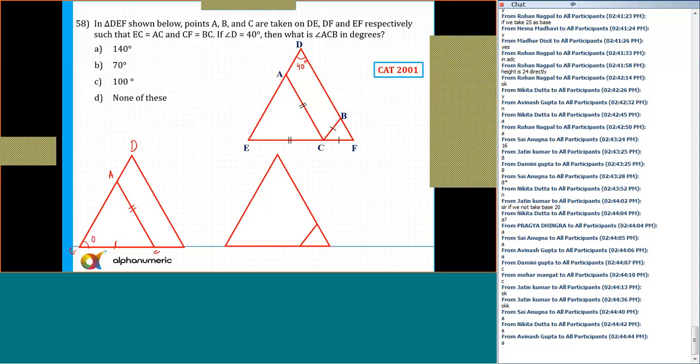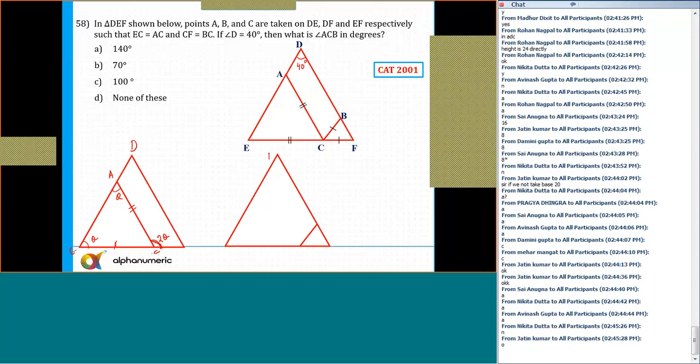So if this angle is equal to theta, this angle is theta. So this exterior angle is equal to 2 theta. Any doubts to anyone? No? Similarly, this is A, this is D, E, and this is F. This is B, and this is C. These two sides are equal. So let's say this is alpha, this is alpha. So this exterior angle is 2 alpha. Yes or no? This exterior angle is equal to 2 alpha.